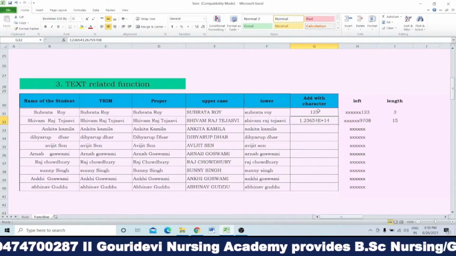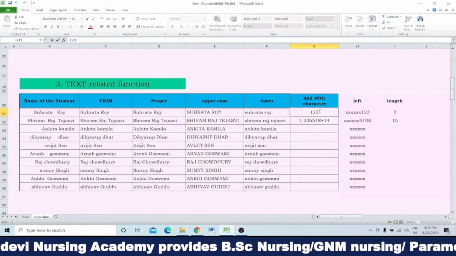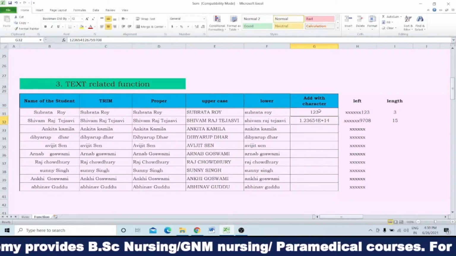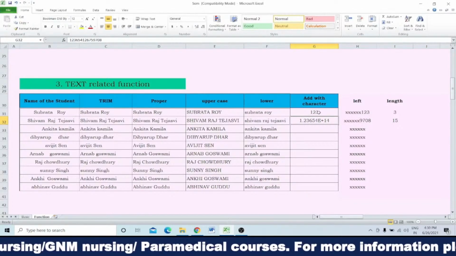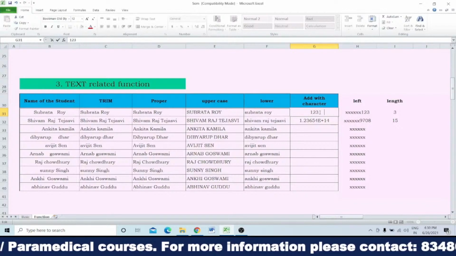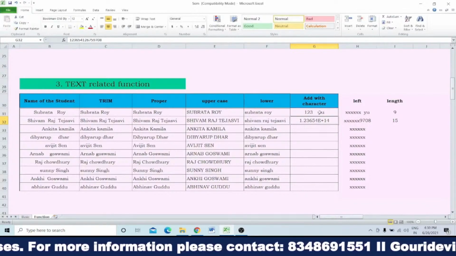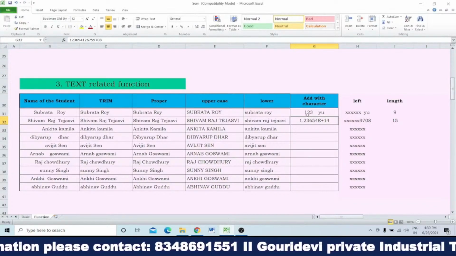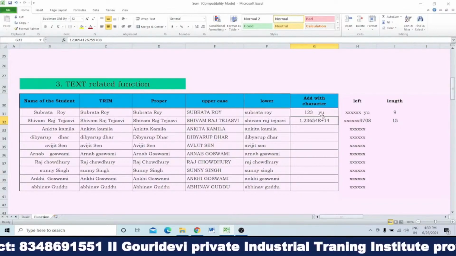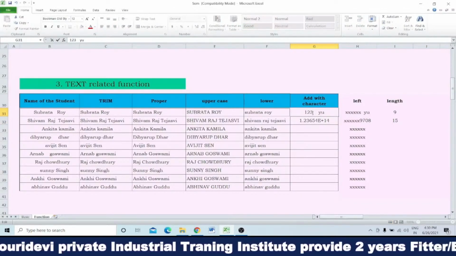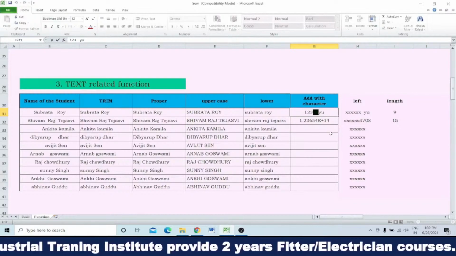Now after 1, 2, 3, if I write down some spaces and enter, see, 3. Again, if I write some 2 digits, see, 9. But how many have I written? 1, 2, 3. Then I have given some spaces, and the number of spaces which I have given is also counted as a character.